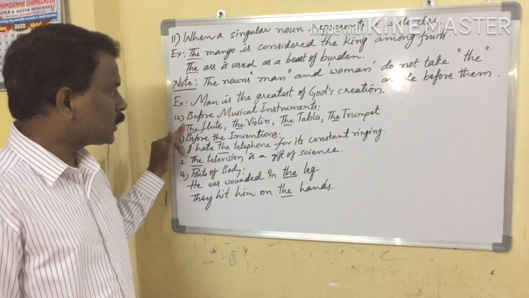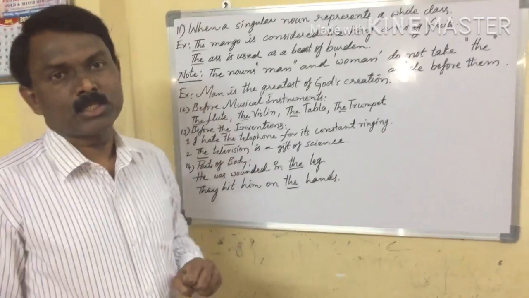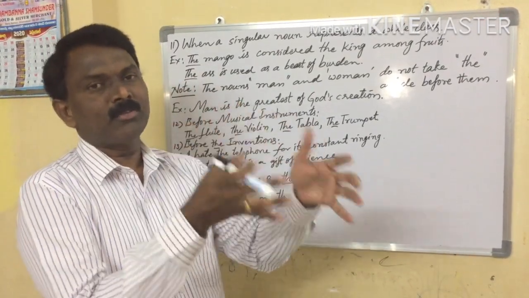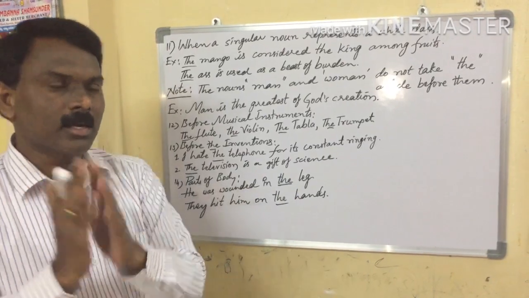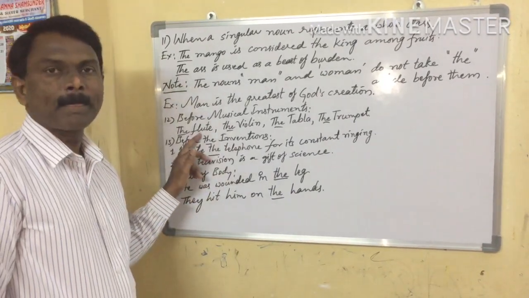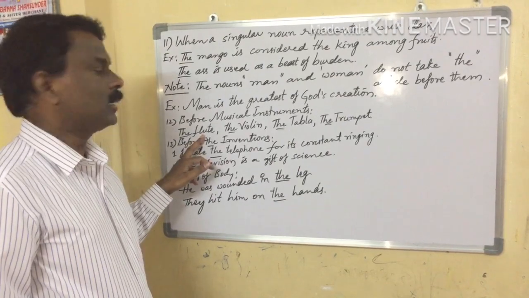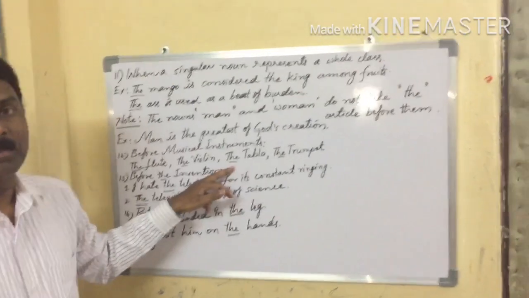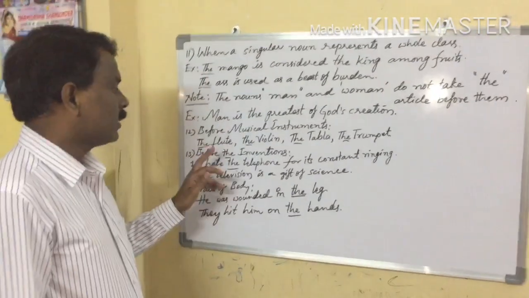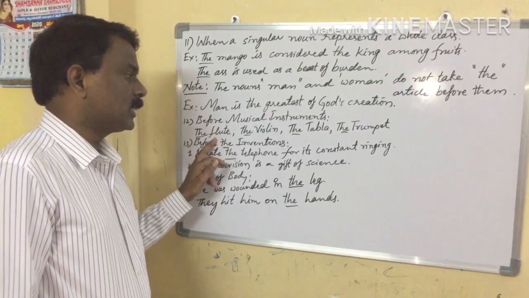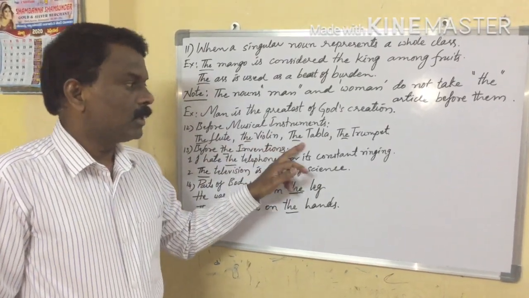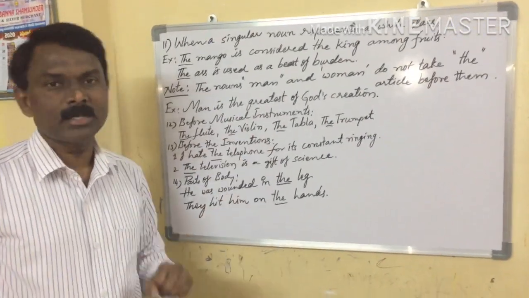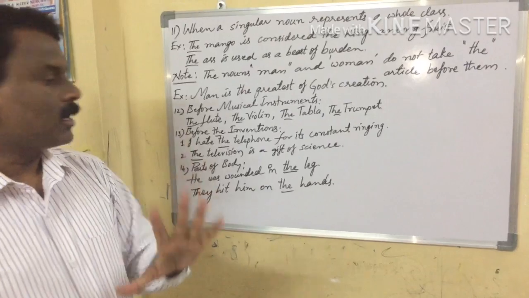Okay, next one, before musical instruments. When we use a musical instrument, before the musical instrument we must take the article. For example, the flute, the violin, the tabla, the trumpet. So in this way, any kind of musical instrument can be followed by the article.